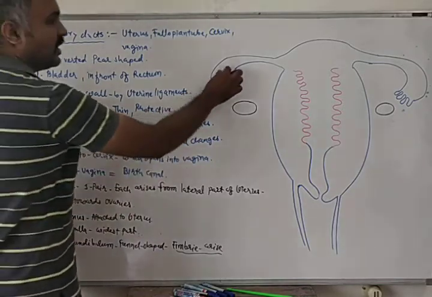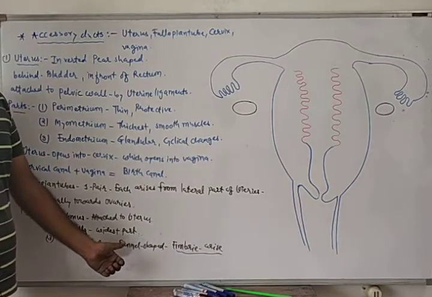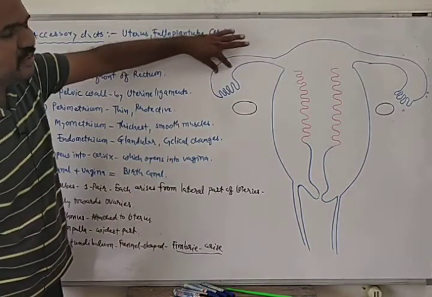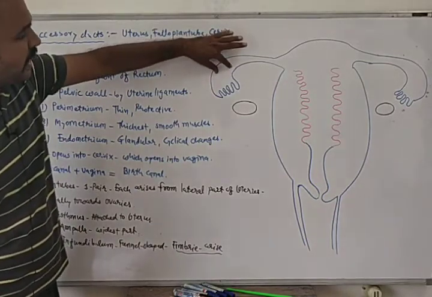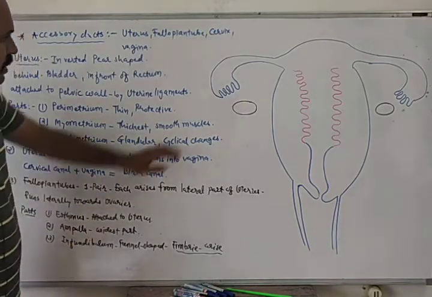This region is known as ampulla, and it is the widest part of the fallopian tube. The third part is known as infundibulum.